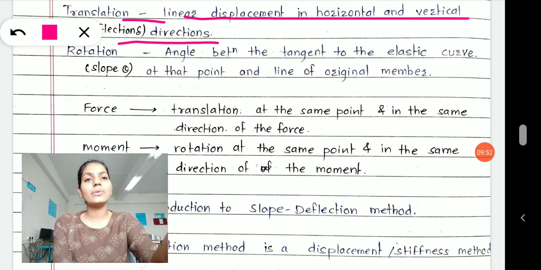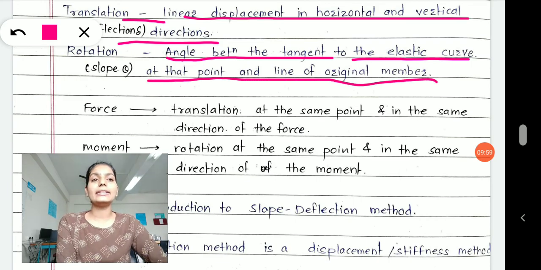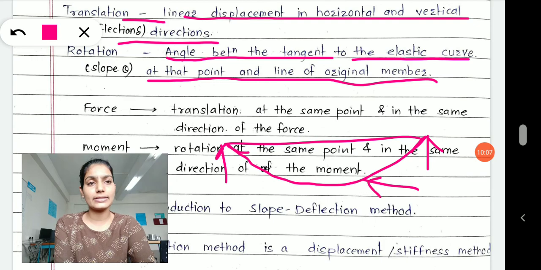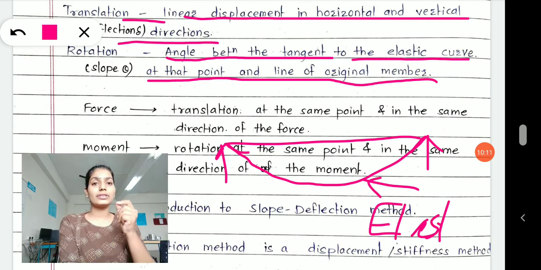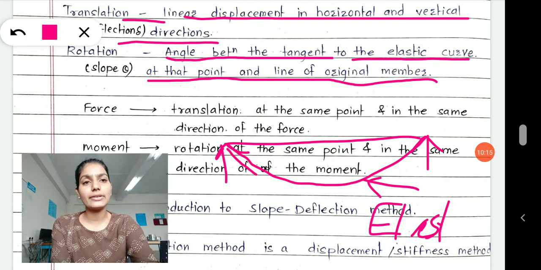Rotation is what? The angle between the tangent to the elastic curve at that point and the line of the original member. See, I have a simply supported beam like this. It deflects like this, which is called the elastic curve, and the elastic curve shows the deflected behavior of your beam. Now I have drawn a tangent to it, right?